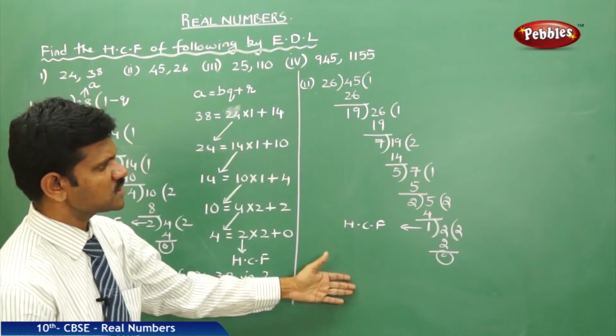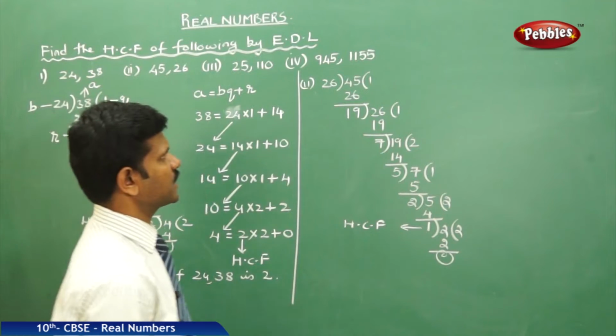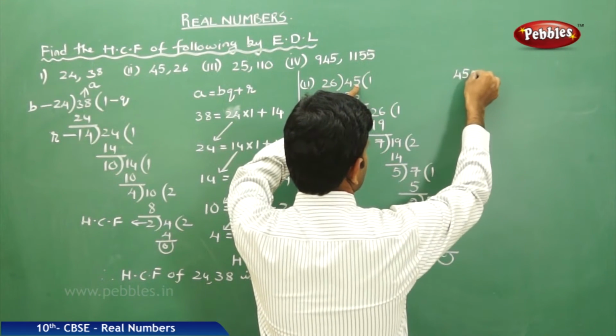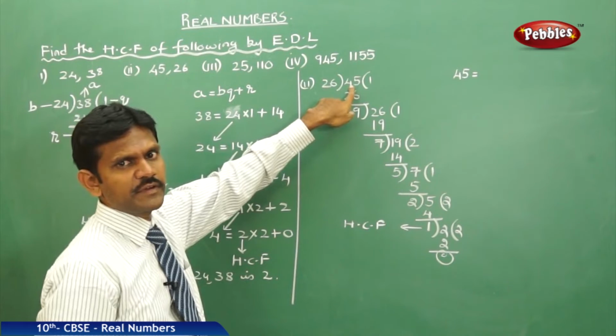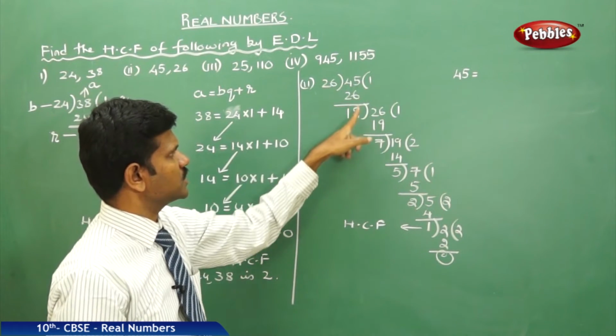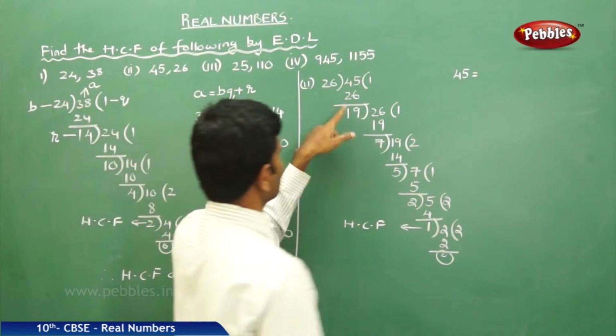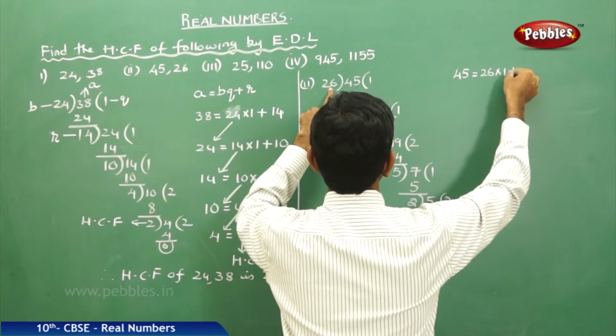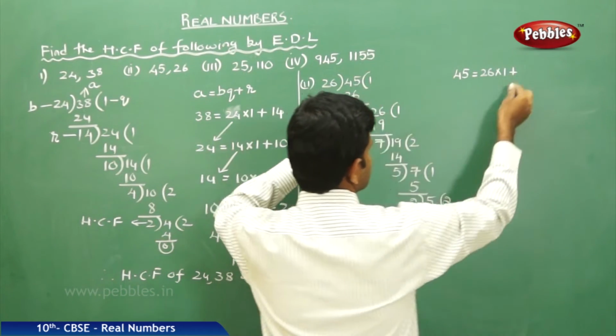Now, based on this, you can prepare the data. Come on, first, 45 is your dividend. First dividend, divisor, quotient, remainder. That is, 45 can be broken down into 26 into 1 plus remainder 19.